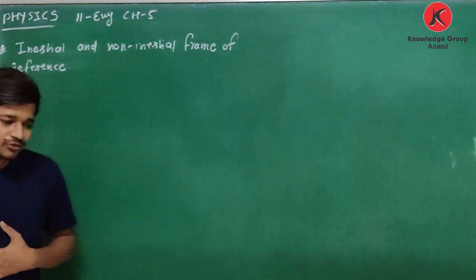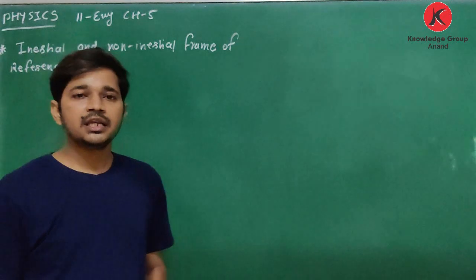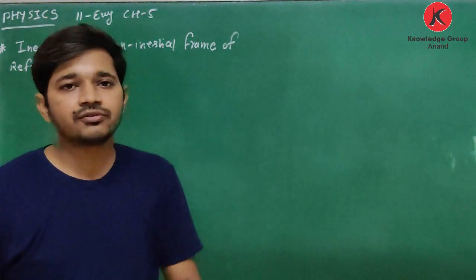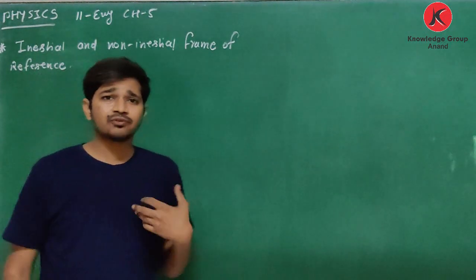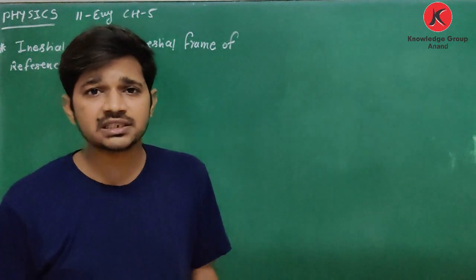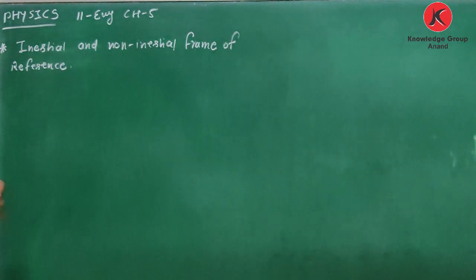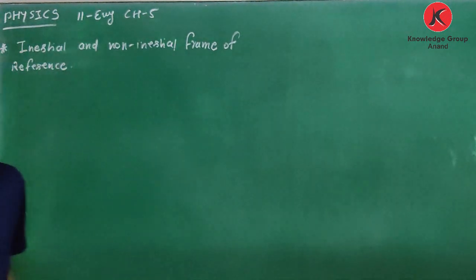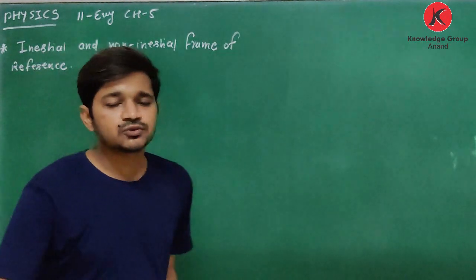For example, right now I am standing on this table, so for me the frame of reference is this table. If you are in a lift, then for you the frame of reference is the lift. If I am sitting in a bus, then for me the frame of reference is the bus. Now, what do inertial and non-inertial frames of reference mean?